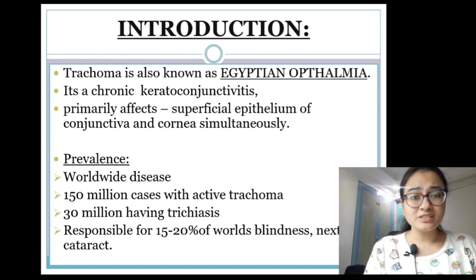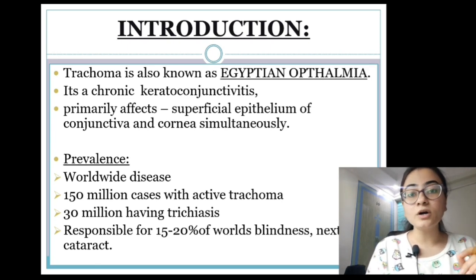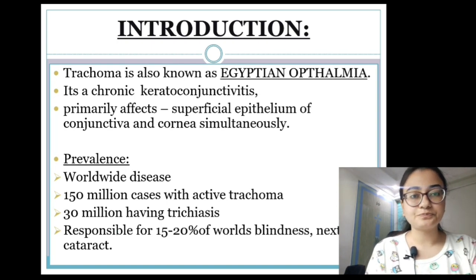The prevalence of this disease is actually worldwide, with 150 million cases of active trachoma and 30 million having trichiasis. And this is responsible for 15 to 20% of the world's blindness, which is next to cataract. But the thing is that trachoma causes preventable blindness. So we'll see how to prevent it.